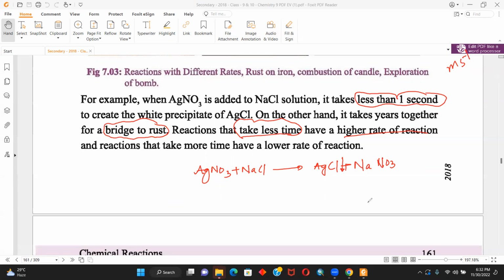Velocity equals distance over time. In this case, rate of reaction is the amount of production over time. So if it takes more time, the rate of reaction is lower. If it takes less time, the rate of reaction is higher.